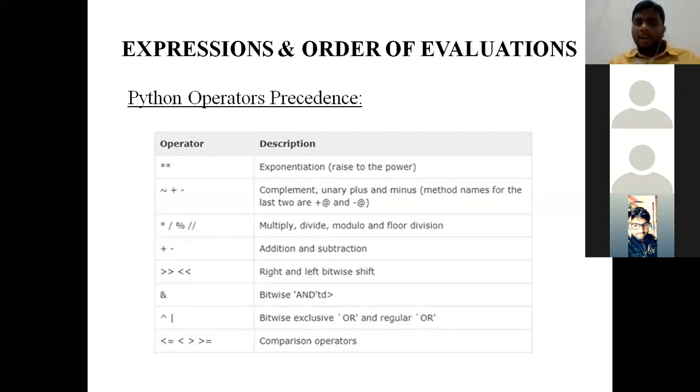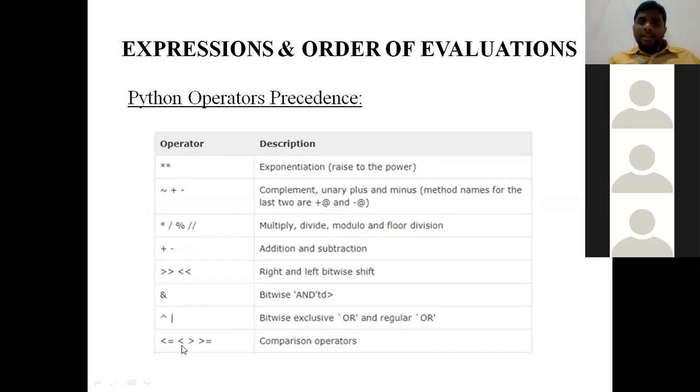And in particular relational operators also, greater than equal to, can you mention what is this symbol? After greater than equal to there is a symbol. What is that operator called? Similar to not equal to. No, it's less than and greater than.